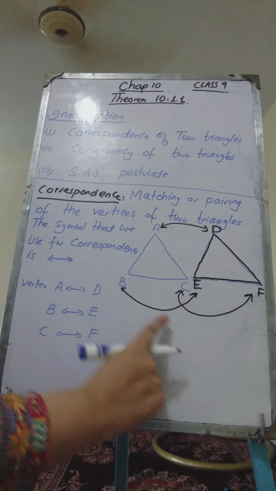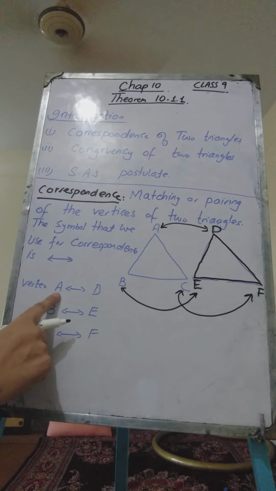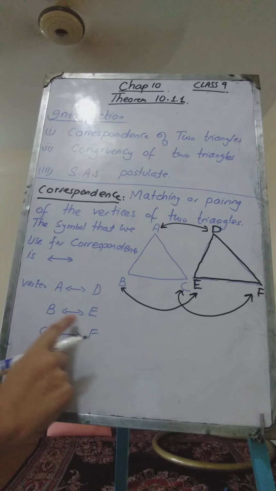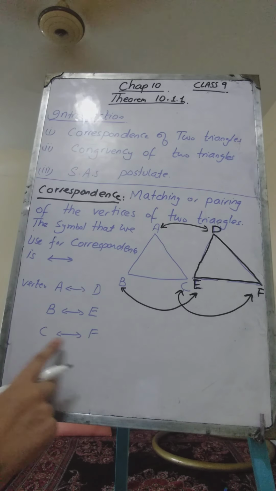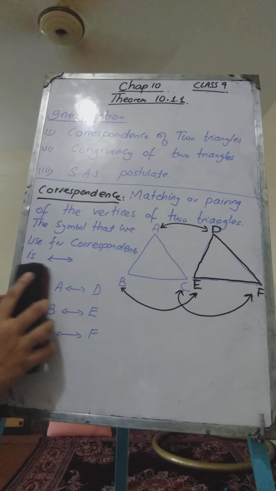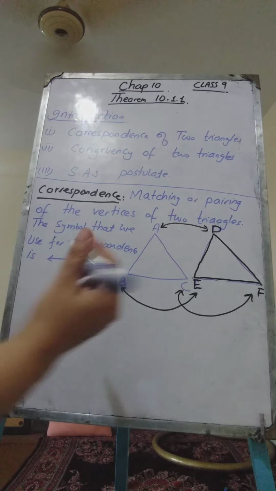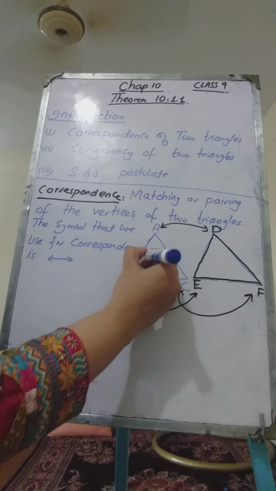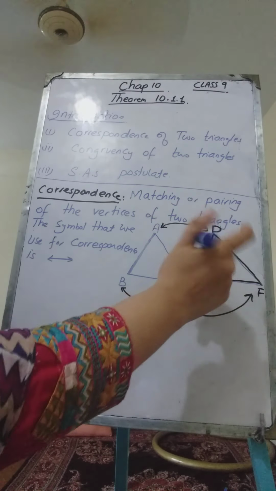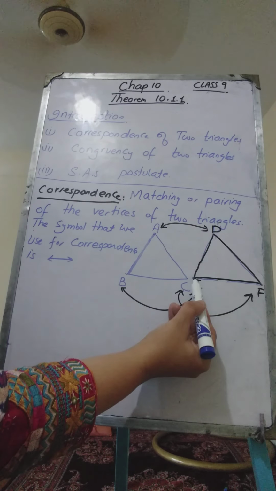So we say that B is matched with E, C is matched with F. So vertex A is matched with vertex D, corresponding to B we have E, and corresponding to C we have F. Similarly, we can also say that the sides are also corresponding. Now, in this triangle, side AB corresponds to side DE, because A corresponds to D and vertex B corresponds to E.